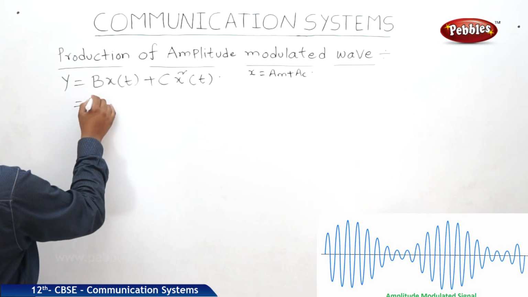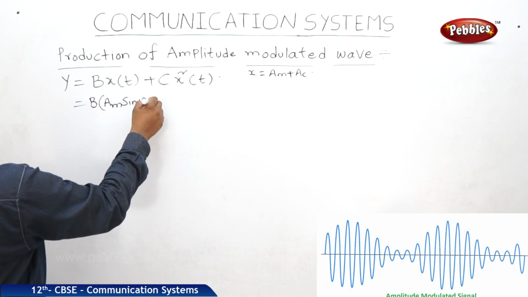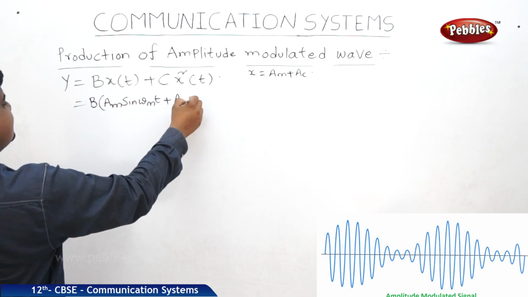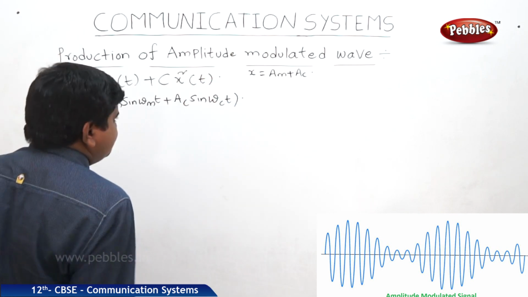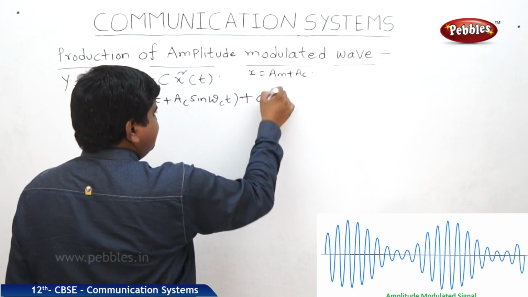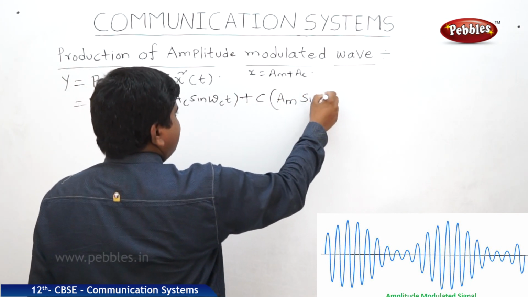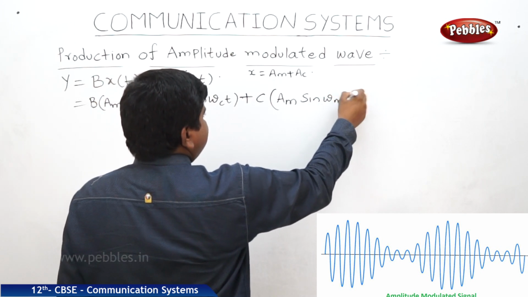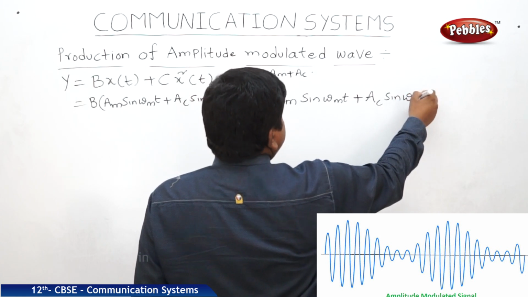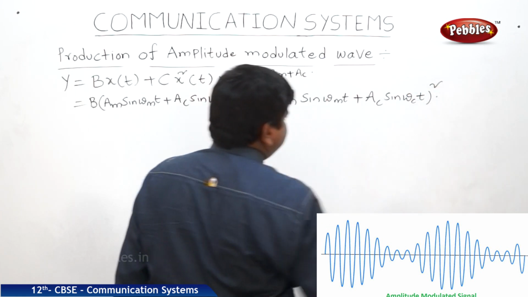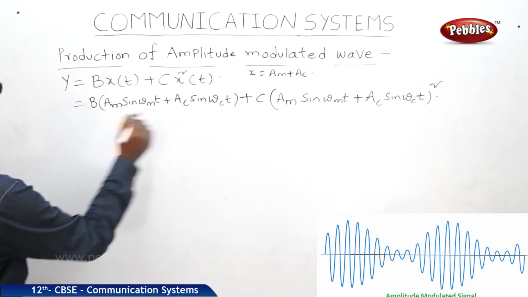So b into AM sin omega mt plus AC sin omega ct, plus c into x square, that is, AM sin omega mt plus AC sin omega ct whole square. Now we are applying the a plus b whole square formula for this part of the equation.